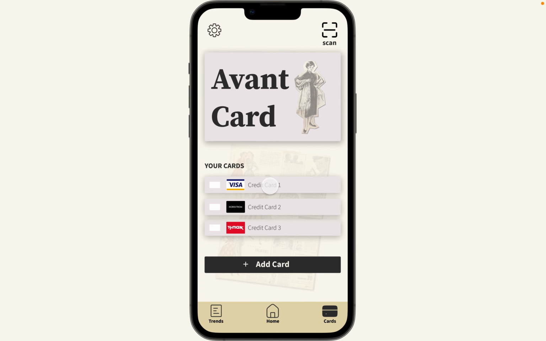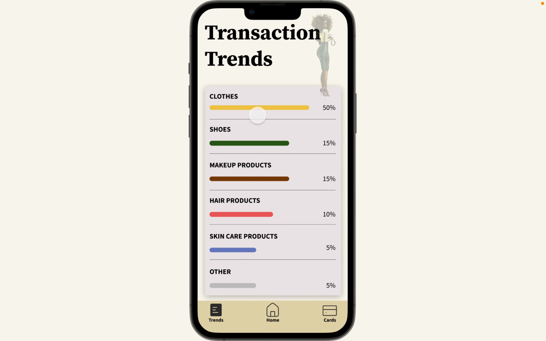And so now that we have our cards linked and synced, then we can go home and view our carbon footprint. You can view the transaction trends here. The transaction trends are basically the percentage of your transactions over a period of time, about a month, that you have spent on clothes, shoes, makeup products, hair products, skincare products, or other products.